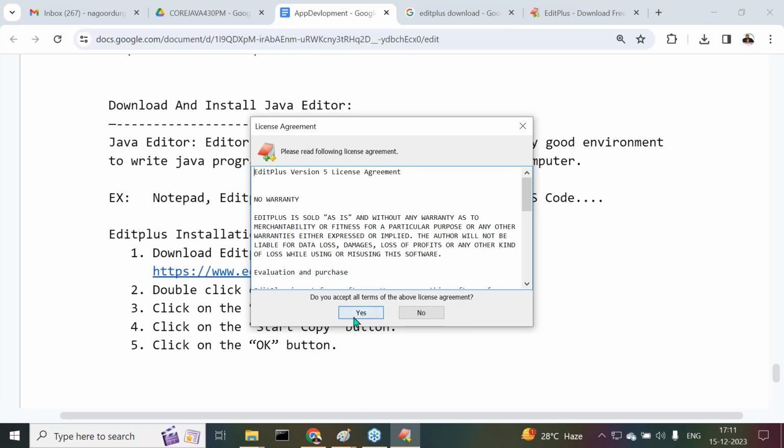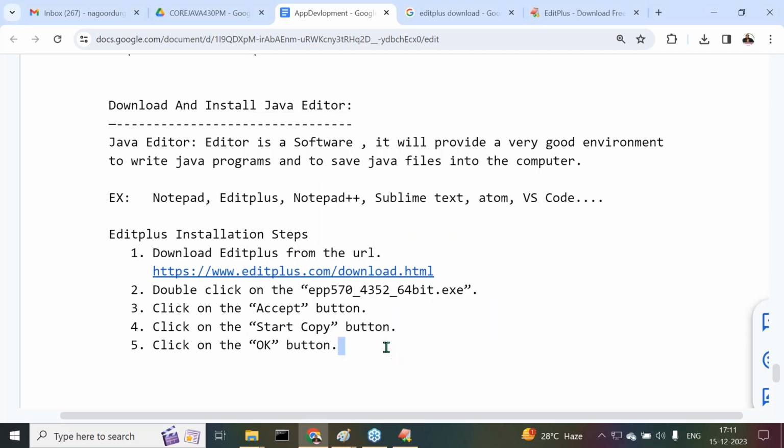Now what do we have to do? Just one or two steps are remaining to open this Edit Plus. Okay, one minute. Then after this, what is next? Open Edit Plus. How are we going to open this Edit Plus? By searching in the system search.